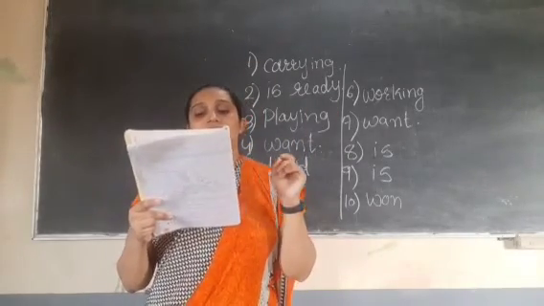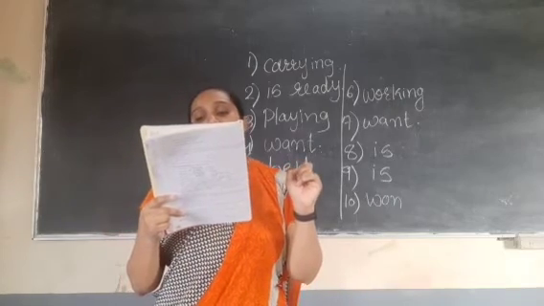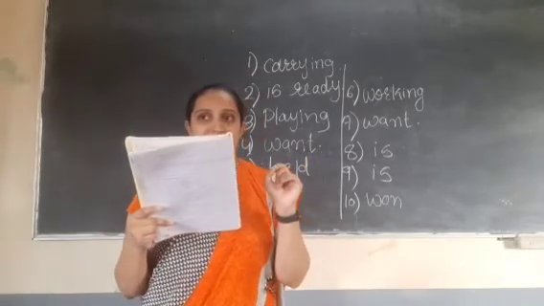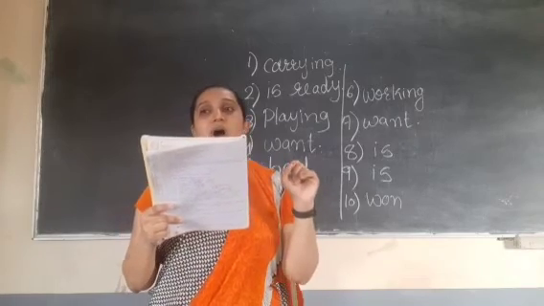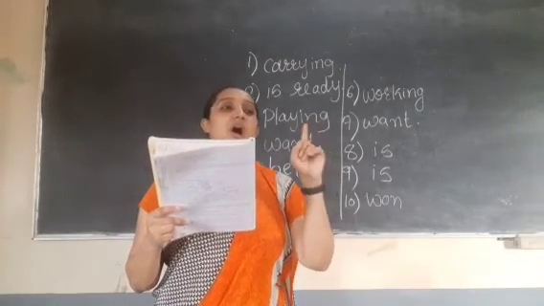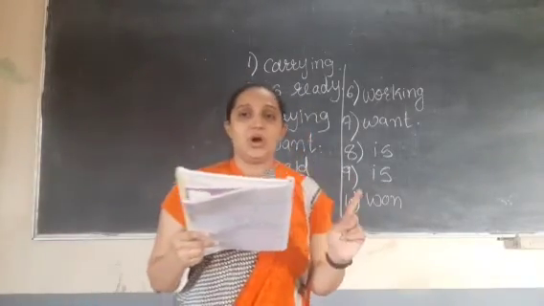Right? Now, she has wasted all her money. It was very foolish of her. She has wasted all her money. It was too foolish of her. Right? It was too foolish of her.